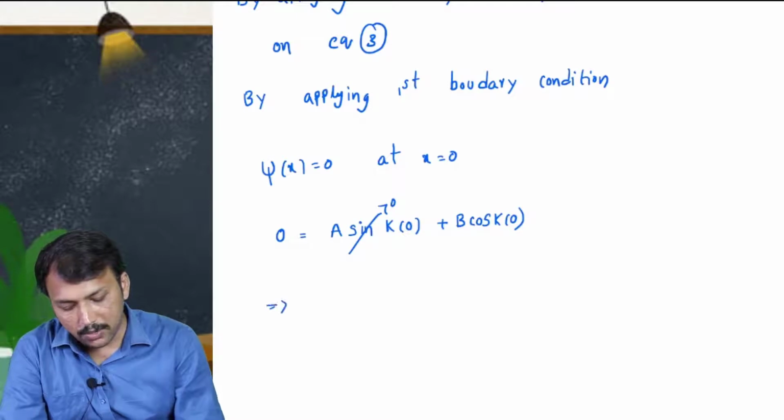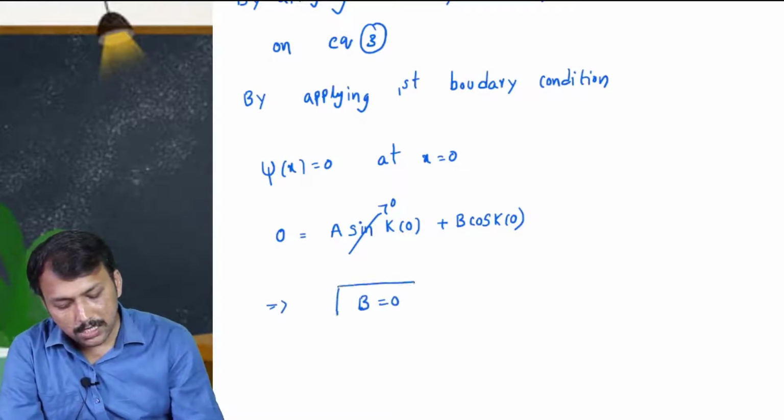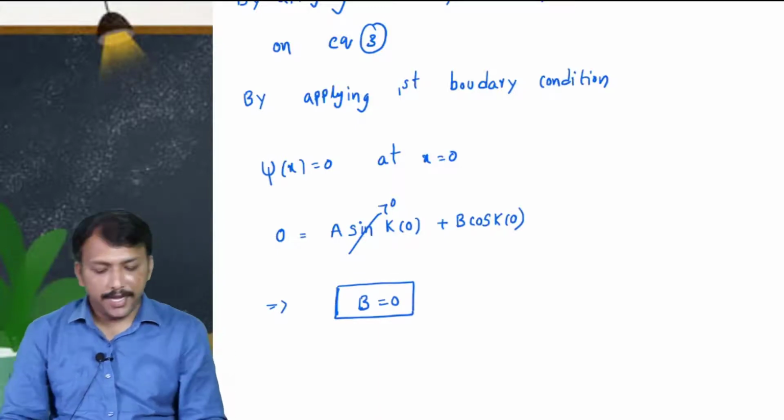So from this you will get b is equal to 0. This is the result we are getting by applying the first boundary condition.